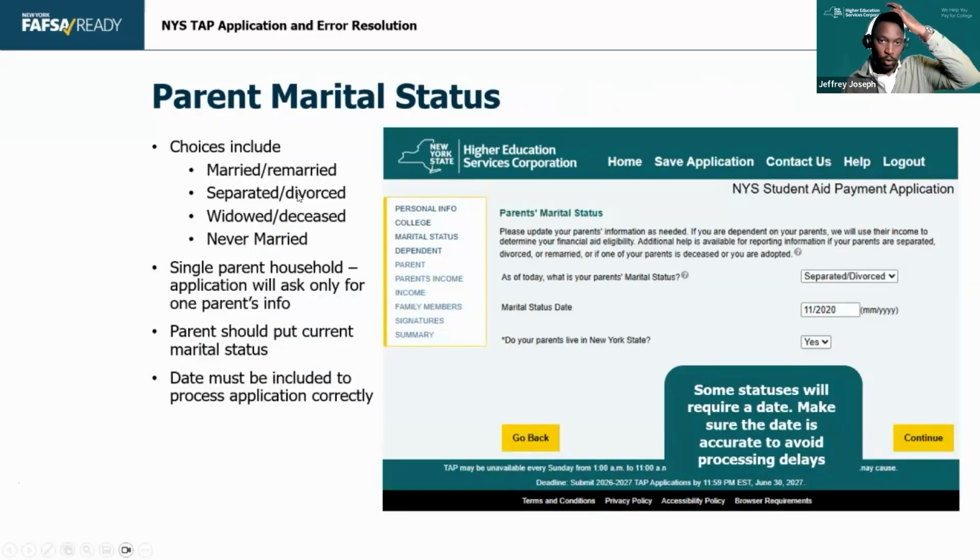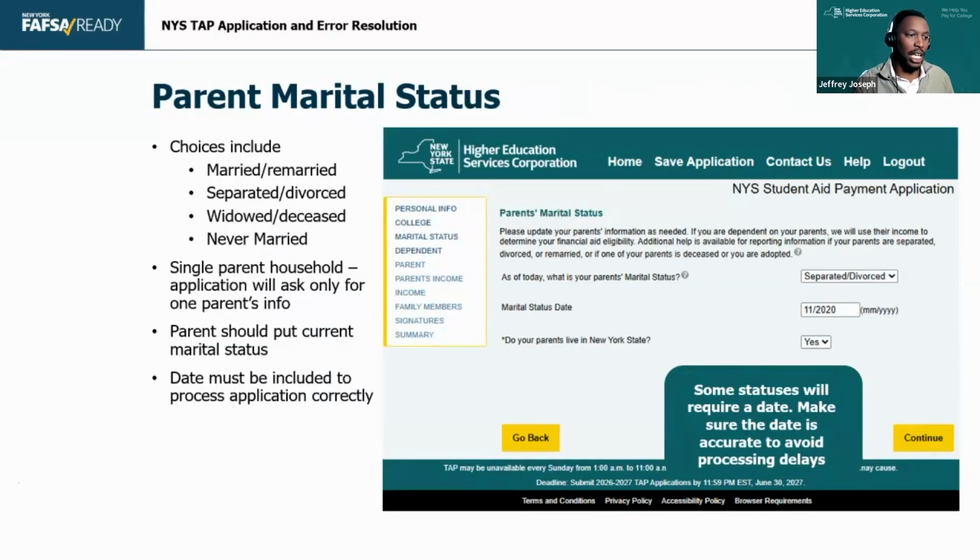When it comes to parents' marital status, once again, if they're married, remarried, separated, divorced, widowed, or deceased, any one of those marital statuses, we need a date for that status. Right? There needs to be a date. If they're single and never married, that marital status bar will be grayed out. But if it's not, students will not be able to move forward. They get that message saying, "Hey, you've got to fill in a date in here," and they'll put the date in.